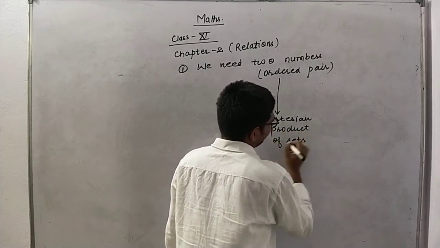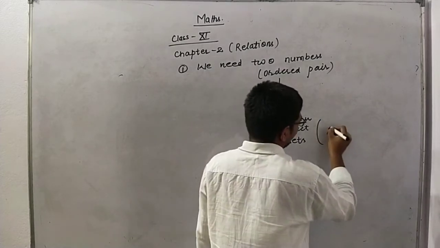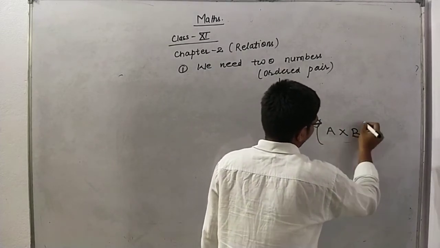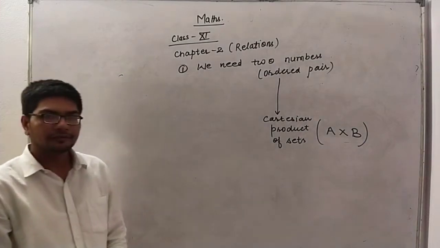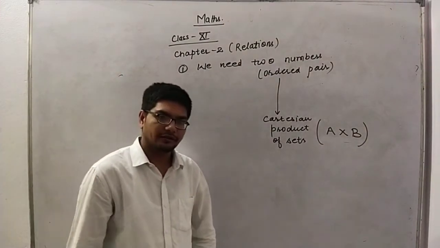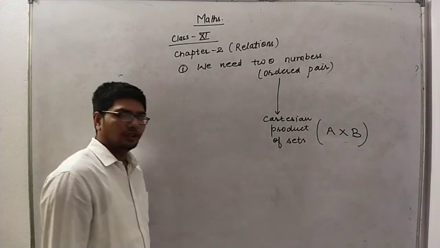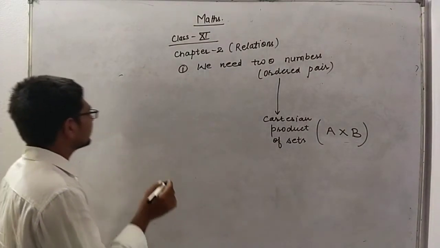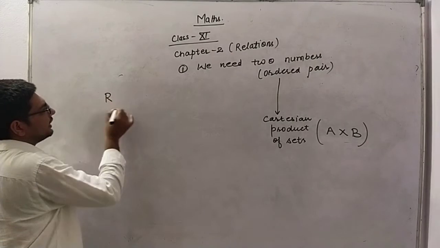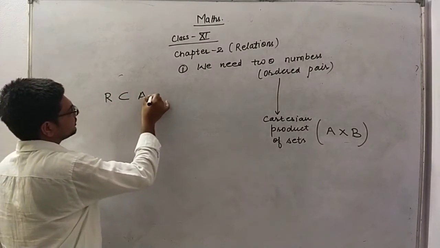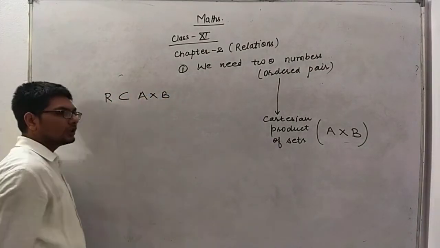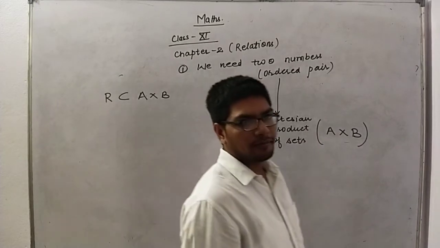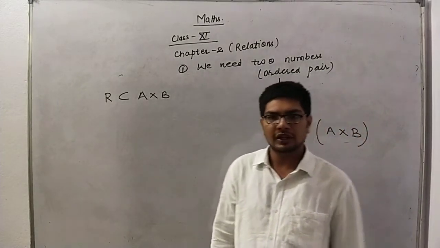What is the Cartesian product of sets? We have studied it, it is A cross B. Okay, this is the Cartesian product of sets. Now it is time to define the relation. So relation is basically a subset of A cross B. Okay, relation is basically a subset of A cross B.